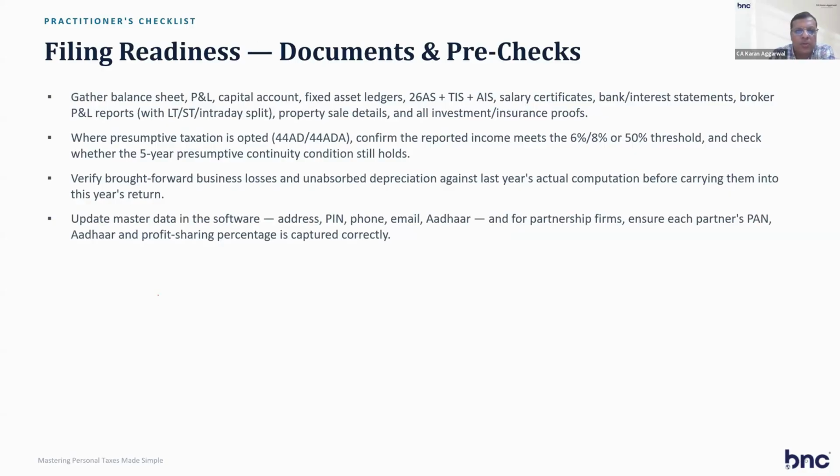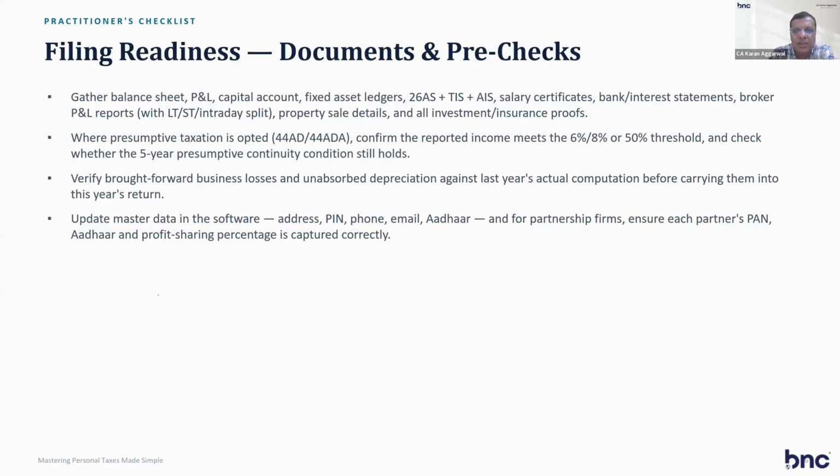For documents, you gather your balance sheet, P&L, capital account, fixed asset ledger, 26AS, TIS, AIS, salary certificates. All these documents you should keep ready for filing your returns. Also brought forward losses, unabsorbed depreciation, updated master data and software, and PIN for partnership. Because nowadays in India, all online information is available.